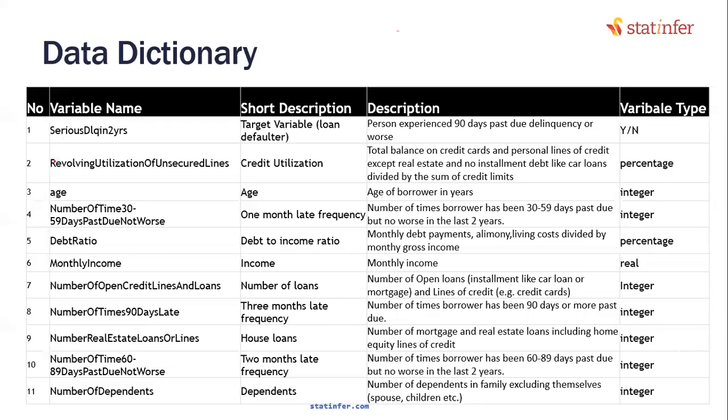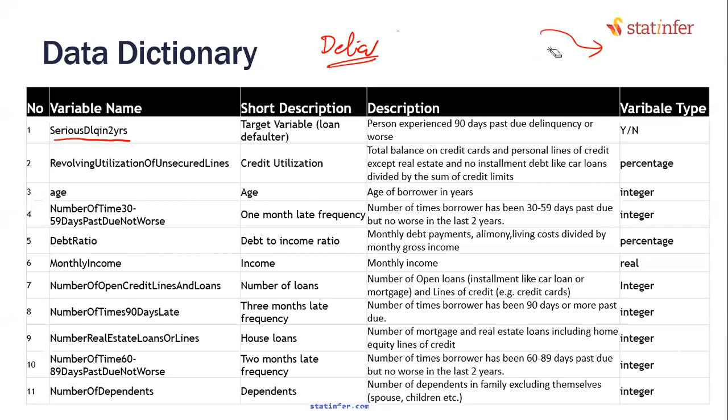Let me explain you one by one column. What does that mean? In this data set, the first column is serious delinquency in 2 years. In credit risk terms, delinquency means you did not pay back. You did not pay back on time, then you are delinquent. You can be 30 days delinquent, you can be 60 days, you can be 90 days. Serious means beyond 90 days also you did not pay.